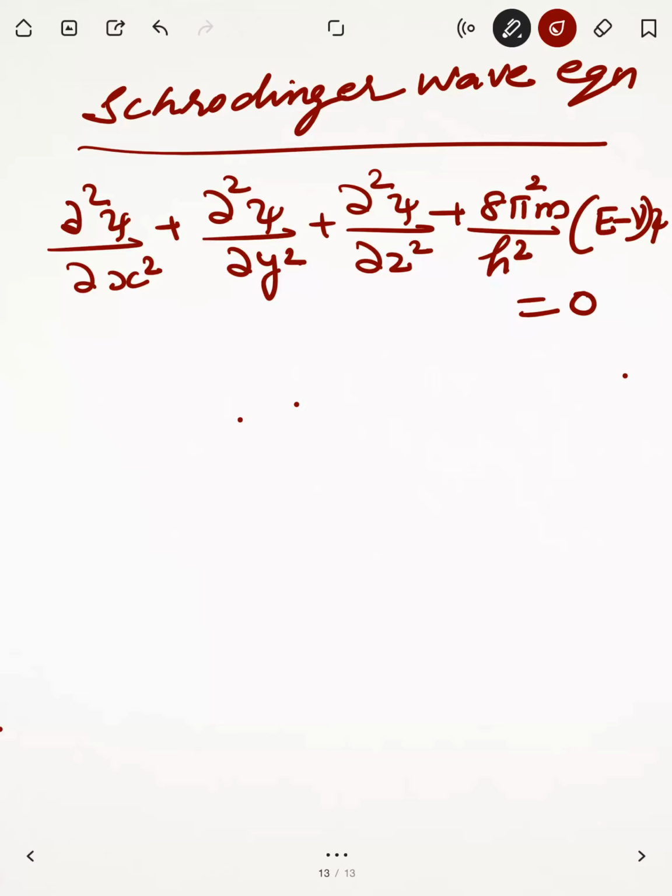This equation was put forward by Schrodinger and it is called the Schrodinger wave equation.